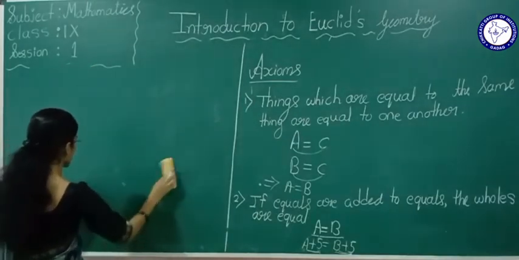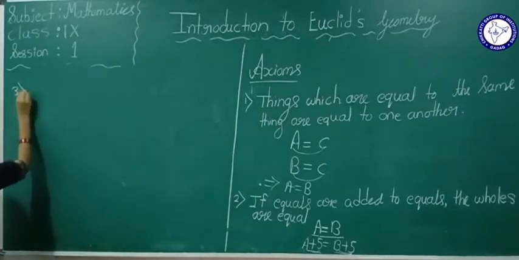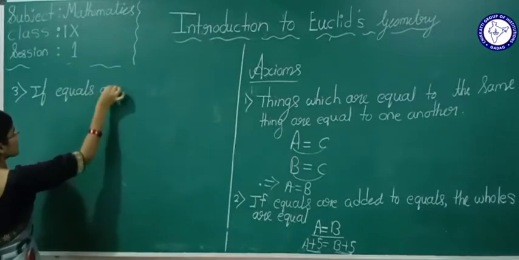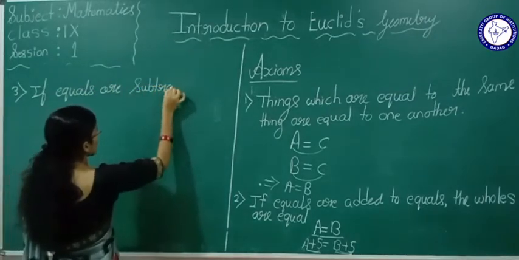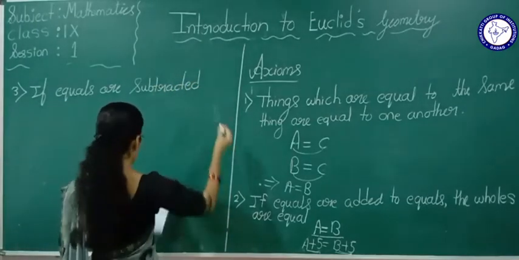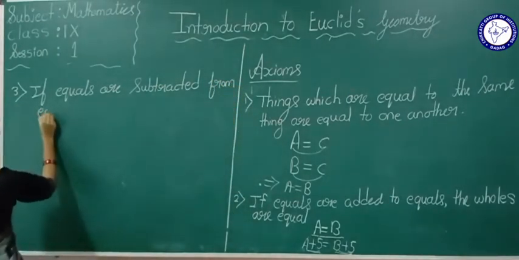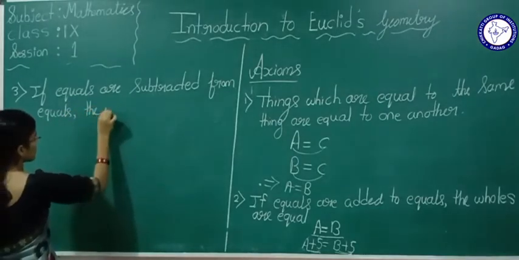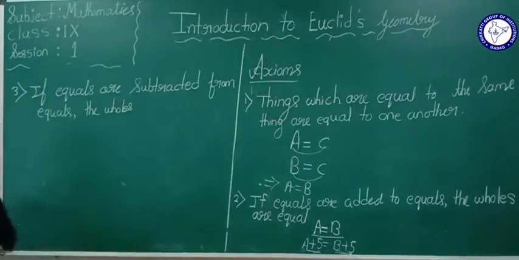Now we will see the third axiom. Third one: if equals are subtracted from equals, the wholes are, or we can tell the remainders are equal.